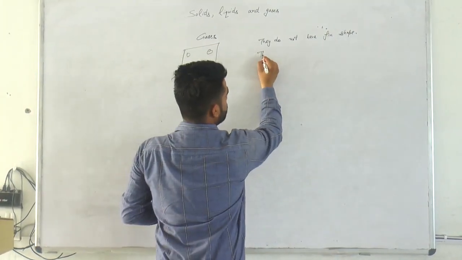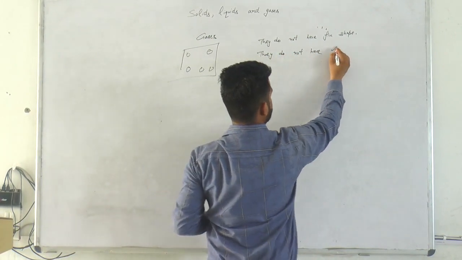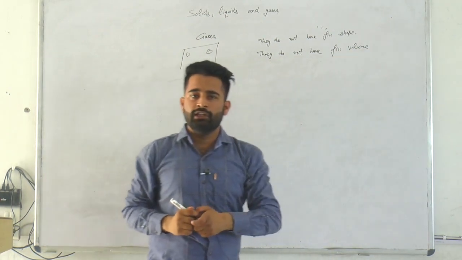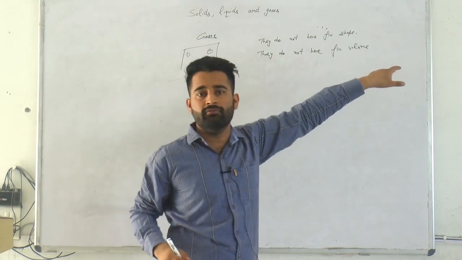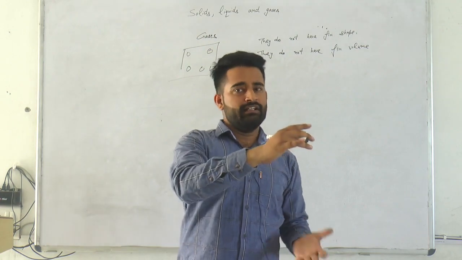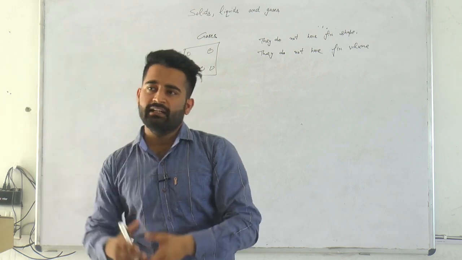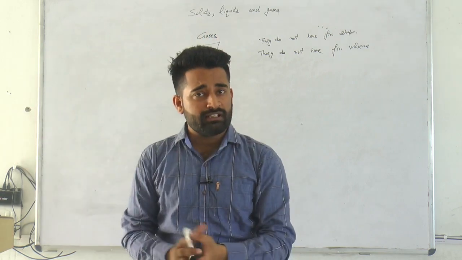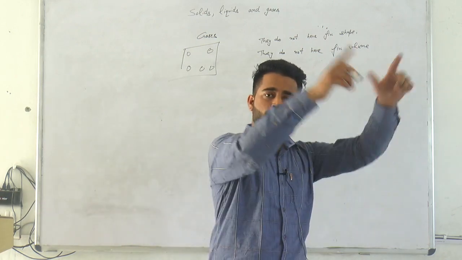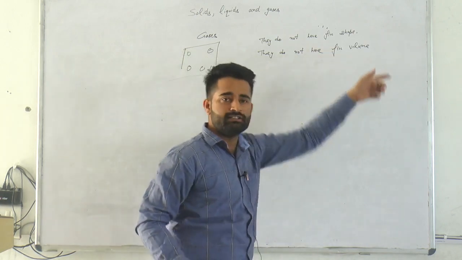Second, they do not have a fixed volume. Like solid and liquid have fixed volume, gases do not have fixed volume. Why? Because if we keep the gas in a 2 liter container, it will occupy the full container. If we keep 1 kg gas in a 3 liter container, it will occupy all the space inside the container. If we keep 1 kg gas in a 4 liter container, it will also occupy all the space there. It means gases do not have fixed volume.